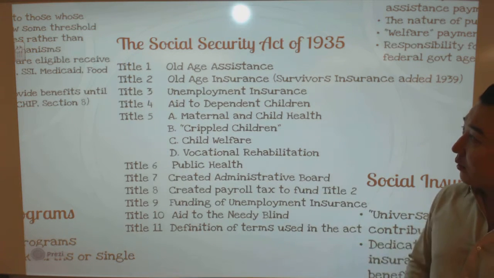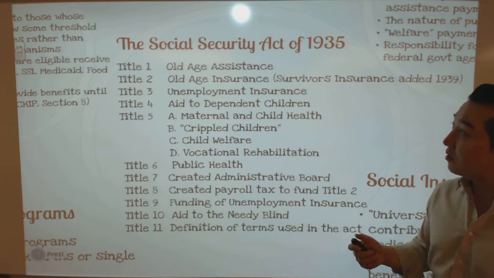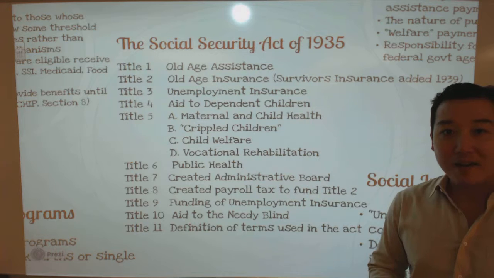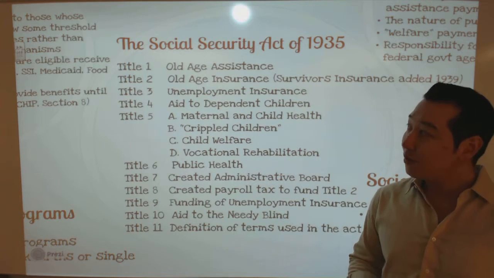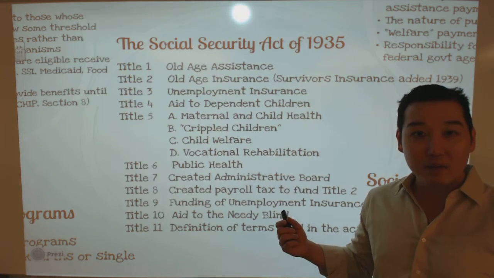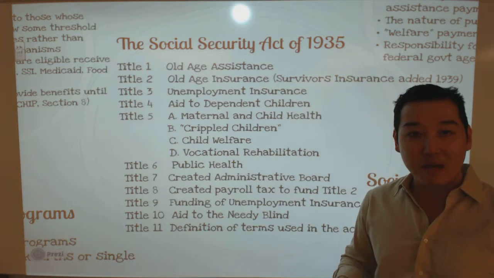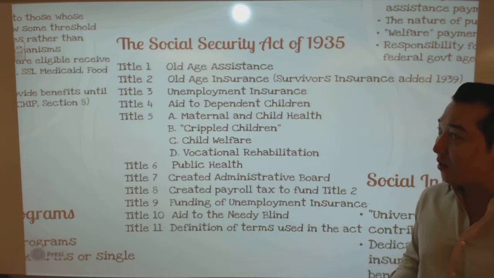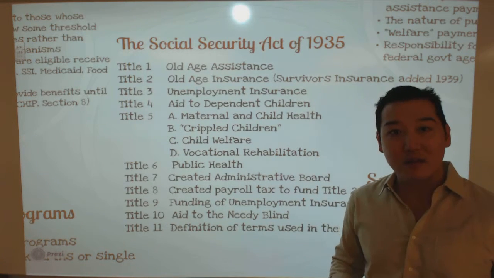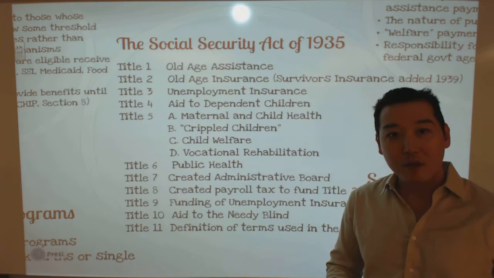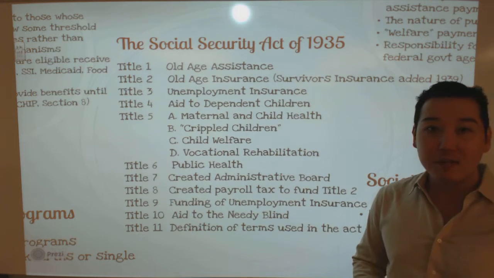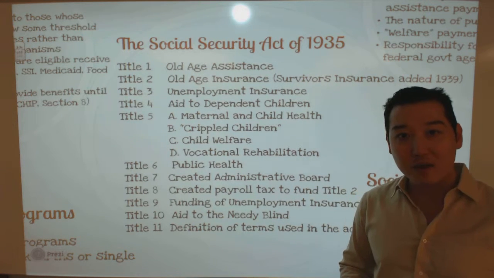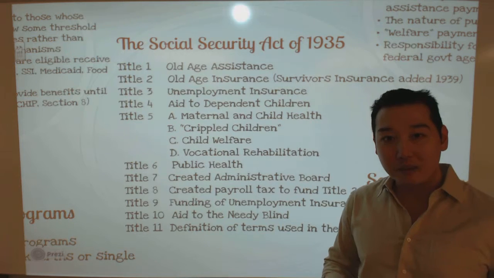In terms of Title II, you see Old Age Insurance. That was, of course, the very first name given to our Social Security program. The acronym is OAI at this time, but OAI became OASI by 1939, when we added a survivors component. So that's Social Security. Title III is unemployment insurance. That remains unchanged. And then Title IV is the very first name given to our welfare system, Aid to Dependent Children. Now it's called TANF, of course. TANF replaced this entitlement program.